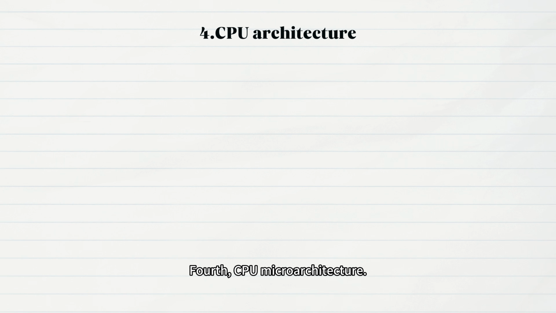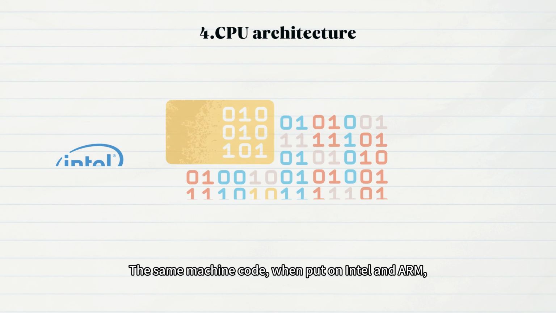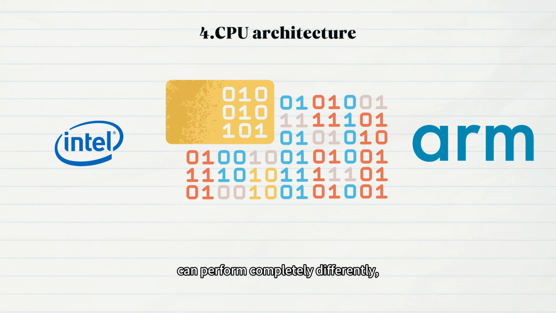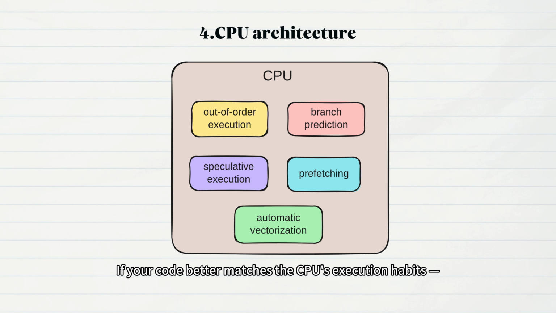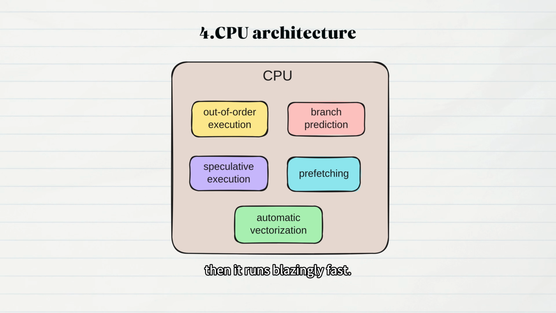Fourth, CPU microarchitecture. The same machine code, when put on Intel and ARM, can perform completely differently. Because modern CPUs do not mechanically execute instructions one by one. They execute out of order, do branch prediction, speculative execution, and even prefetching and auto-vectorization. If your code better matches the CPU's execution habits, for example, branches that are easy to predict, like those with clear loop counts, then it runs blazingly fast. So what actually affects performance is also the CPU itself.